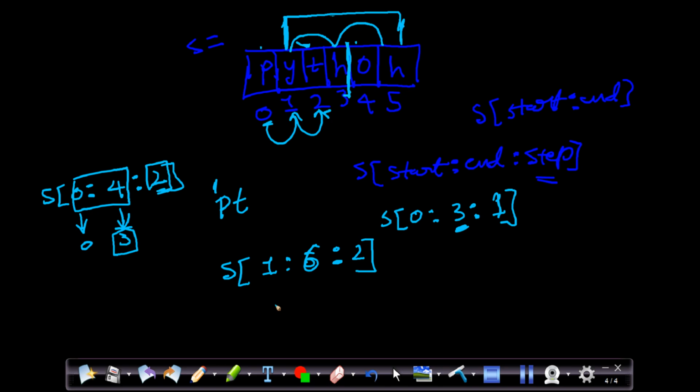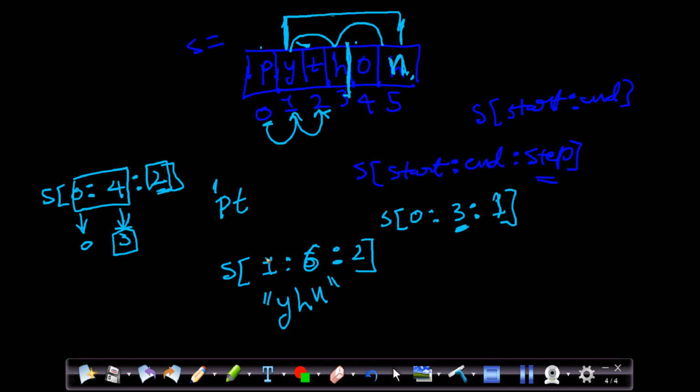So that's why the output will be Y, because we have started from 1, right? Y, and T will not print because we have given the step 2, right? And H will print. And again, this is N, my bad. This is N, right? N will print. So this is the output for this.